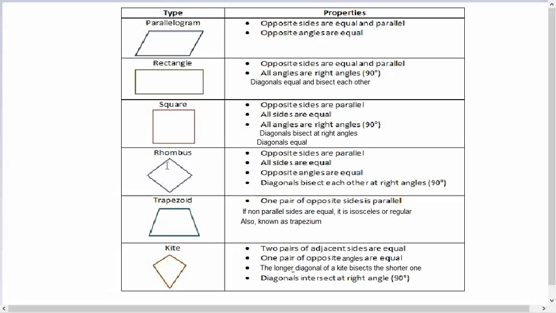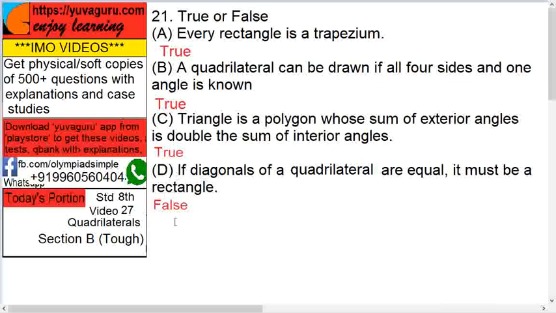Now remaining else, rhombus, no, not equal. Trapezoid, a regular trapezoid can be equal. See, here this and this. It can be equal if it's a regular trapezoid. Okay. So this statement is false.